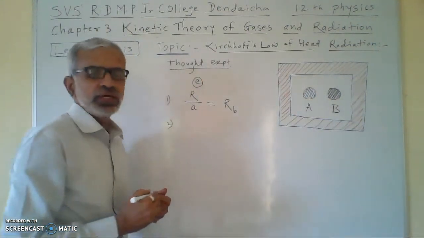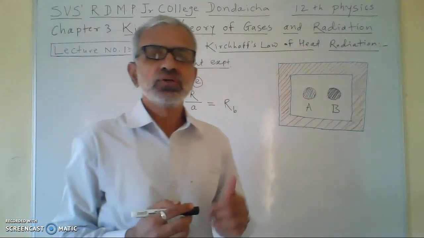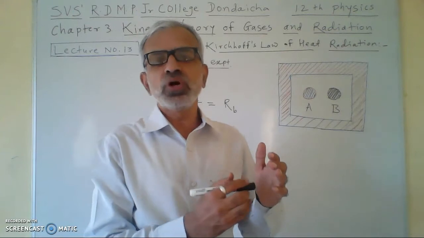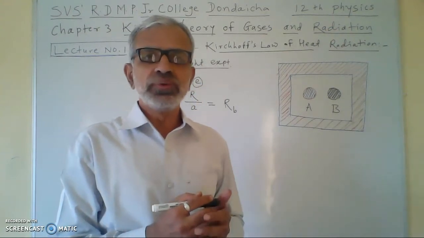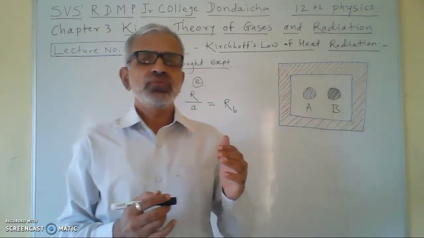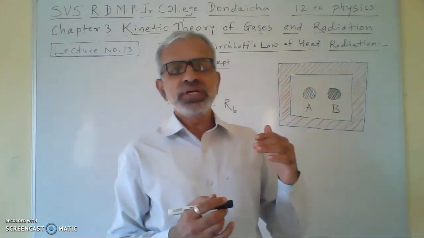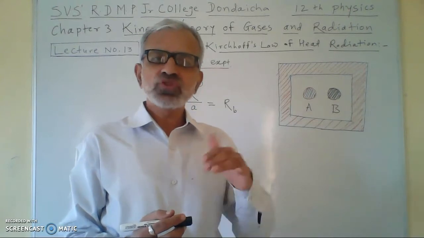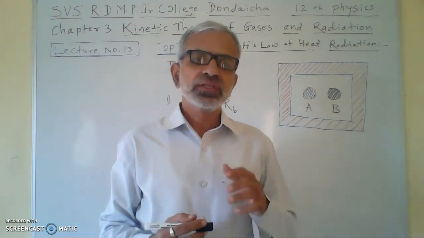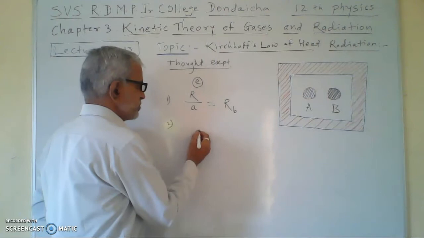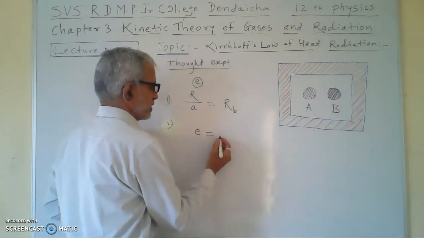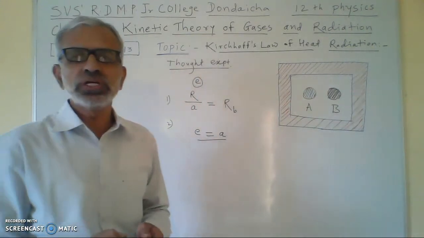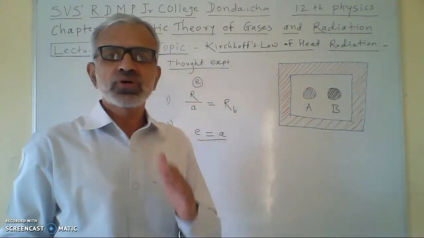In the second way, in terms of emissivity, we can state it as: if the body is in thermal equilibrium, and if that body emits heat radiation as well as absorbs heat radiation, then the emissivity is equal to its absorptivity. The emissivity of the body is equal to absorptivity.